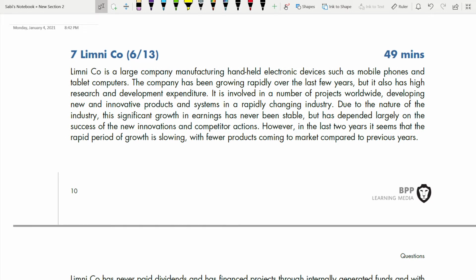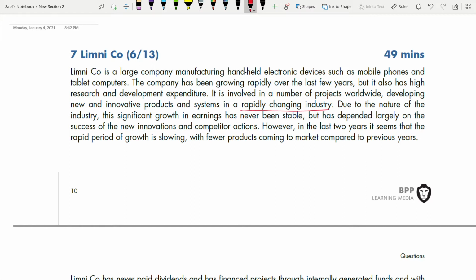So first, Limni Company is a large company manufacturing handheld electronic devices such as mobile phones and tablet computers. The company has been growing rapidly over the last few years, but it also has high research and development expenditure. It is involved in a number of projects worldwide, developing new and innovative products and systems in a rapidly changing industry. This is very important. Which industry is that company in?